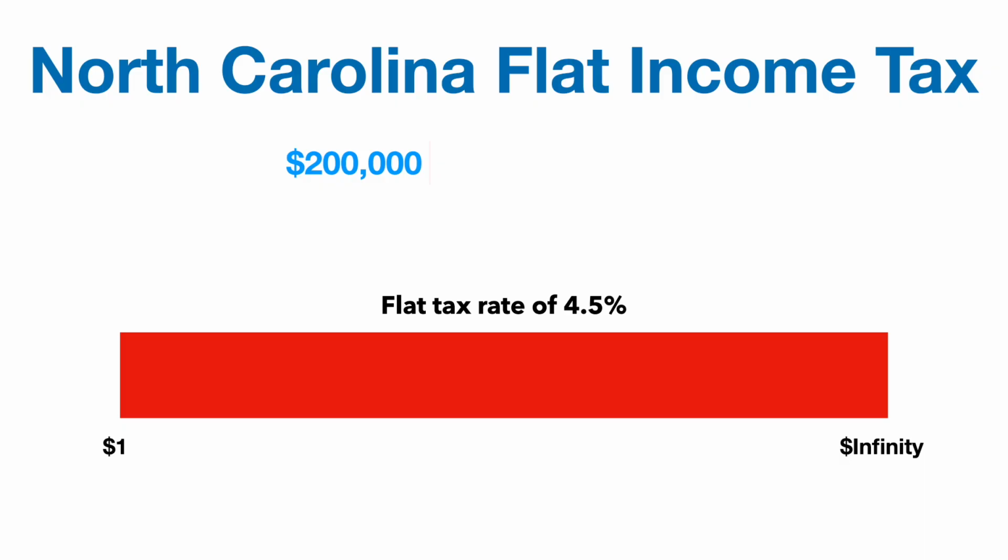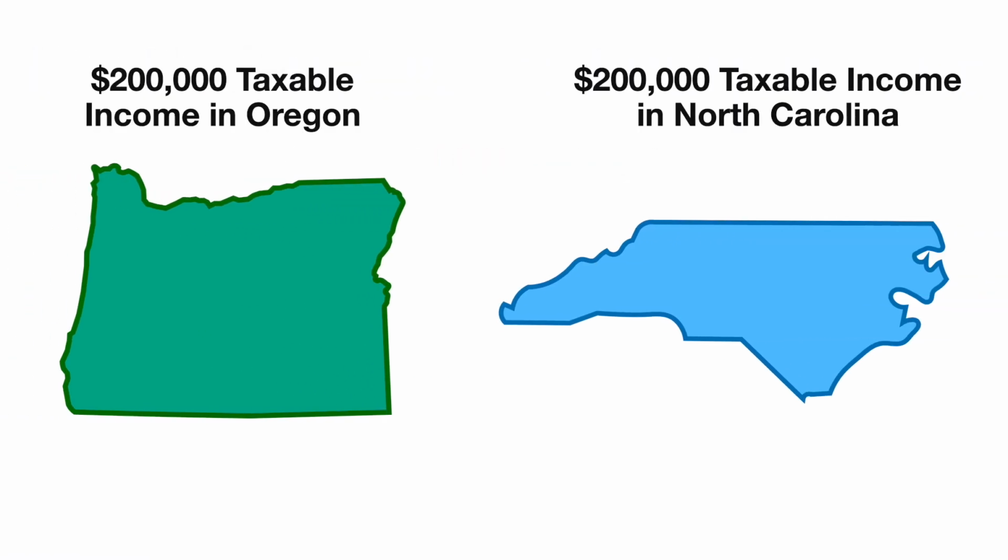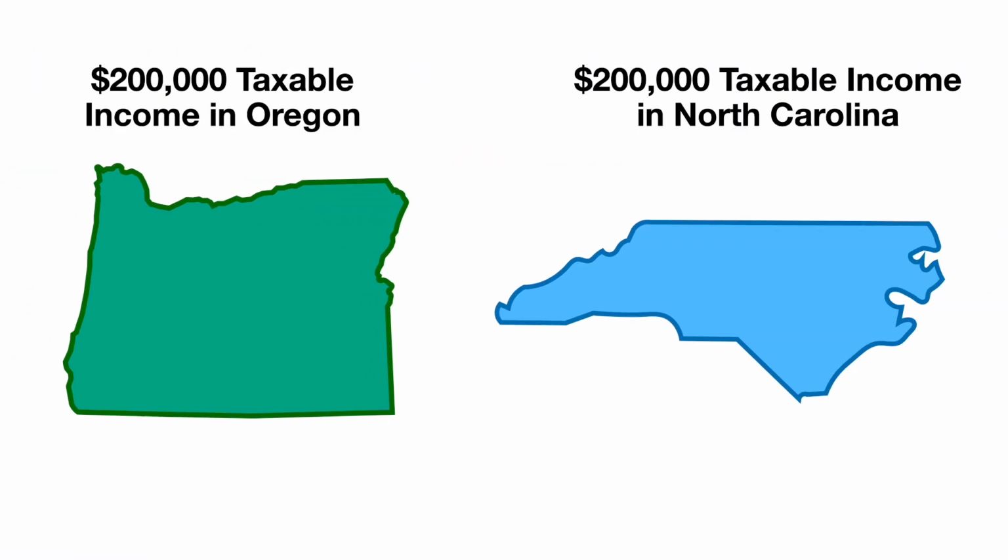We're just going to go $200,000 times 0.045, and that's going to give us $9,000 taxed off that flat tax. Let's compare Oregon to North Carolina on the same amount of taxable income. In Oregon, you pay a little over $18,000 at a roughly 9% rate, versus North Carolina, $9,000 at a 4.5% rate. But we will come back to this in the end because this is actually not the full picture of how much taxes you'll pay in both of these scenarios.